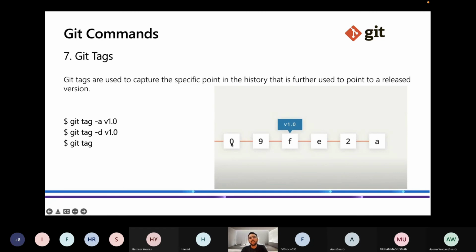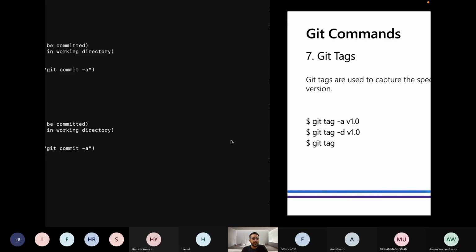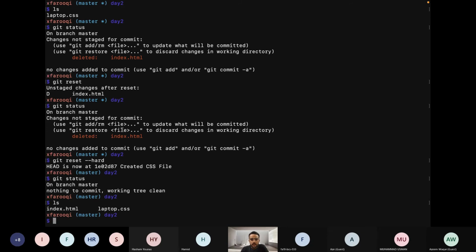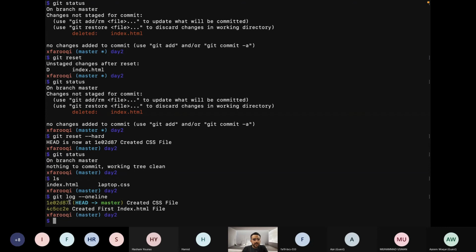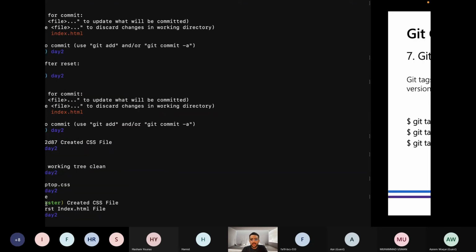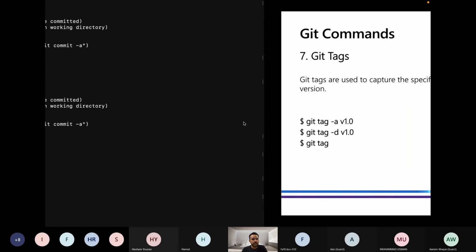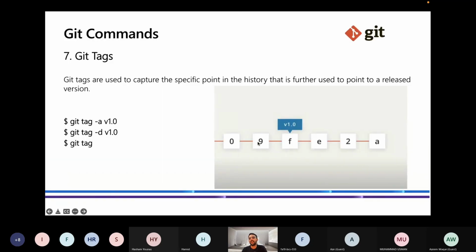These are all the commits, with the SHA. I removed all the SHA keys, so I just put a 1 here, a 0 here, and the first letter of the SHA here. So these are all the commits, but I want a particular commit to be a tag.